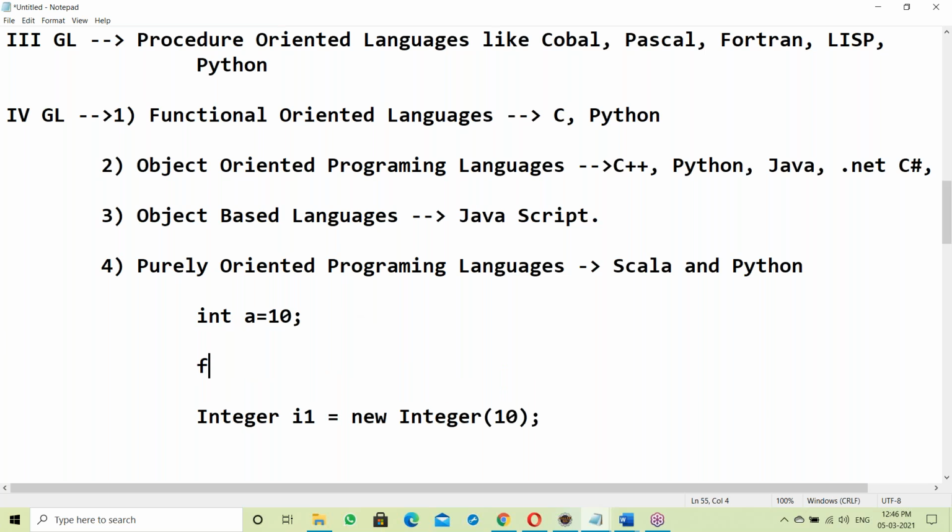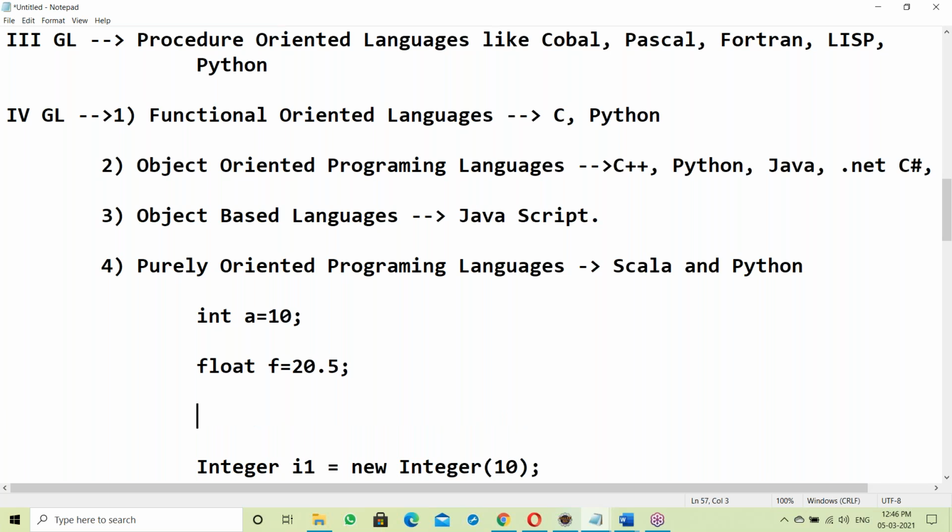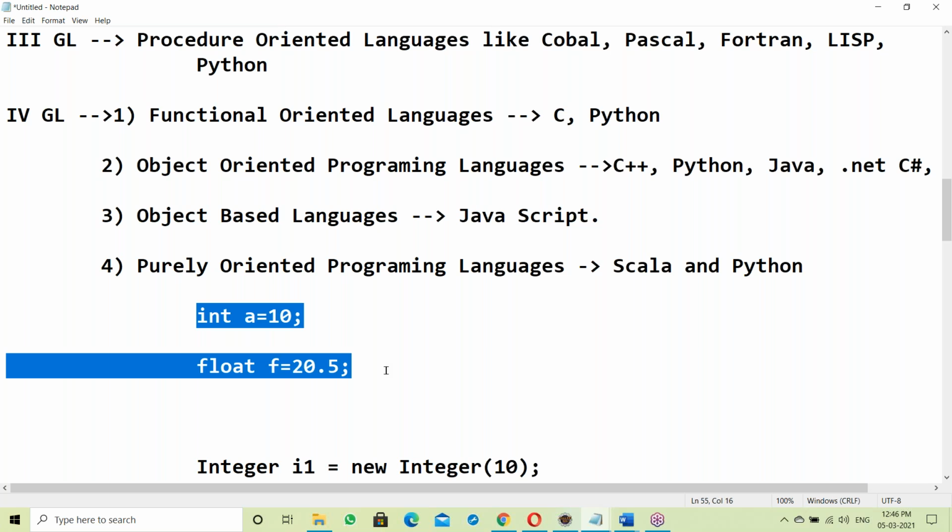Similarly, something like float f = 20.5 is also stored like an object. Integer data, float data, character data, all types of data are stored like objects.